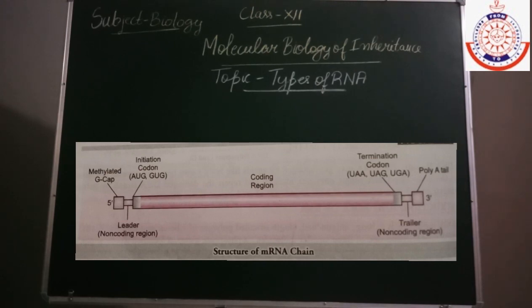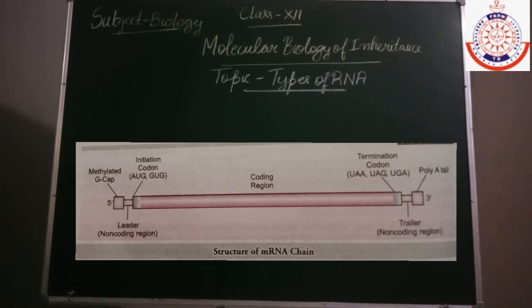At the first position in the coding region is the initiation codon. The initiation codons are AUG and GUG, and in most organisms it is AUG.